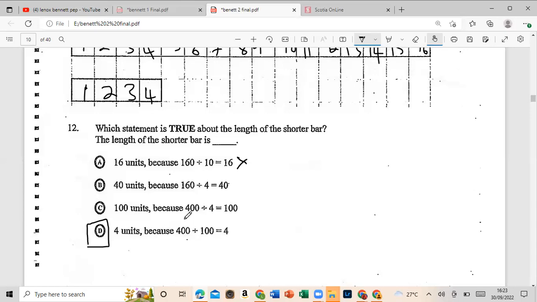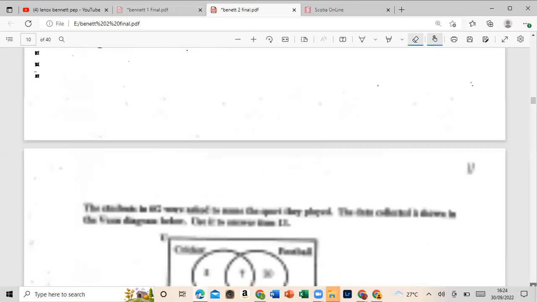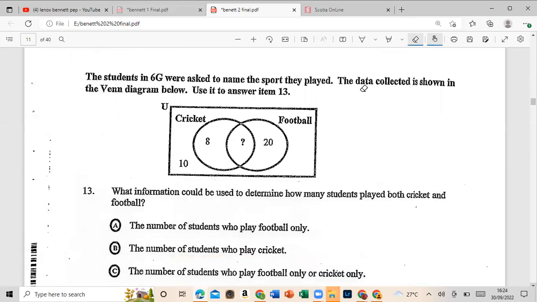It's not 40 units. Oh, hold on. They say this represents 160 now. Shoot. No, guys. They say this represents 160. If I divide 160 by 4, that's 40. Oh, this is the best option, because they did say that represents 160 units. So that would be 40. So that could be B. Guys, you see what happened to me? I have to read the questions very carefully.